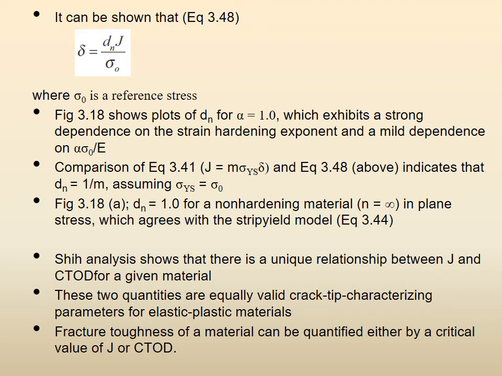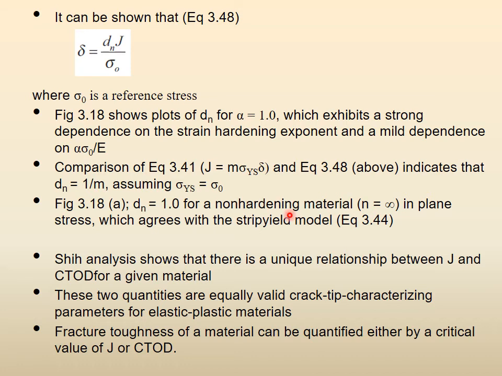There we said that the capital N is equal to 0 for a non-hardening material. Here the book is saying that for a non-hardening material, small n, the n in the normal stress strain equation, is equal to infinity. So please compare this: in the delta P raised to n equation, capital N equal to 0 corresponded to a non-hardening material. In the stress strain equation for the plastic region, n equal to infinity will correspond to the same.